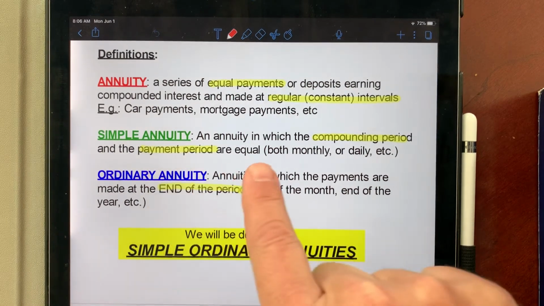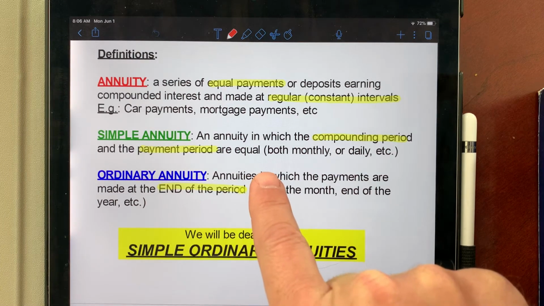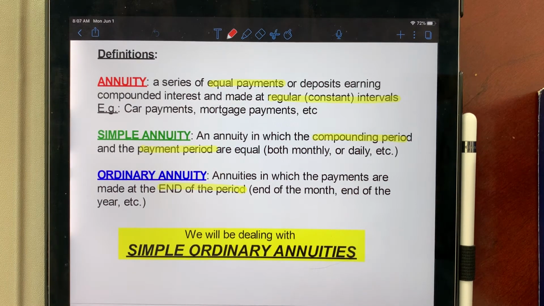All right, simple annuity means that the compounding period and the payment period are equal, and that's probably the least realistic one for real life. So that means that if it's compounded monthly, you're putting money in per month. Or if you're compounding semi-annually, you're putting money in only twice a year. Compounded annually, you're putting money in only once a year. That's probably not very realistic, but it's not a bad approximation.